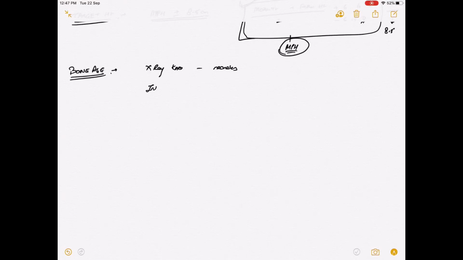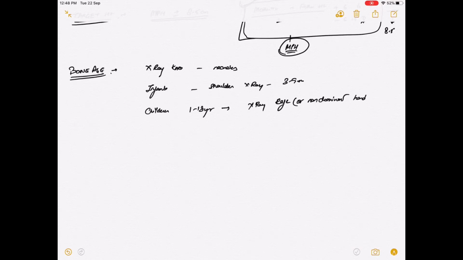In case of infants, shoulder X-ray from 3 to 9 months of age, and in children from 1 to 13 years of age, X-ray of the left or non-dominant hand and wrist should be done to find out the bone age.